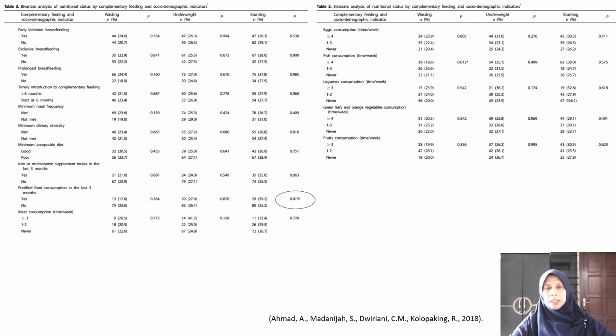One of the problems in complementary feeding in Indonesia is that the complementary food provided for the children may lack micronutrients. So it means that fortified food may be beneficial for solving stunting because it can add micronutrients in the food consumed by the child.